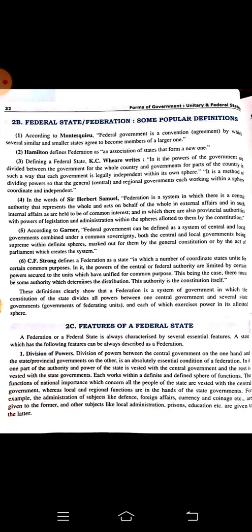Division of power will be there. Division of power means the state government, the local government, and the union government. There are divisions, okay. And this division of power is already written in the constitution. Basically, the federal states are having a written constitution. Why? So that they can avoid any confusion very clearly, very easily. They can clear the confusion. For that, they're having the written constitution.